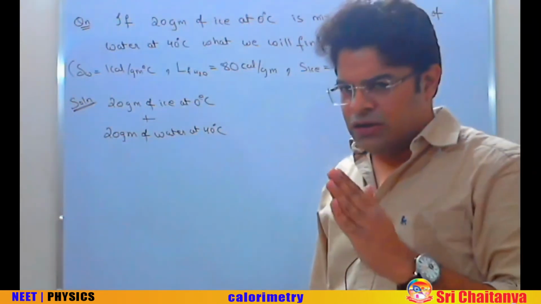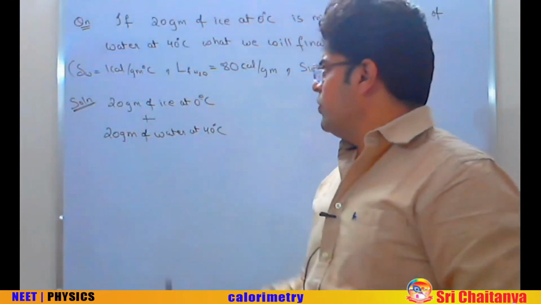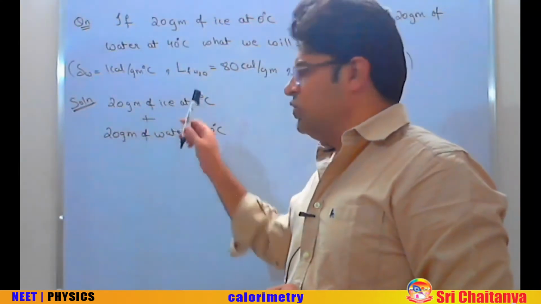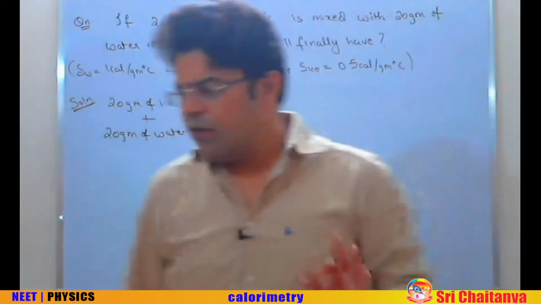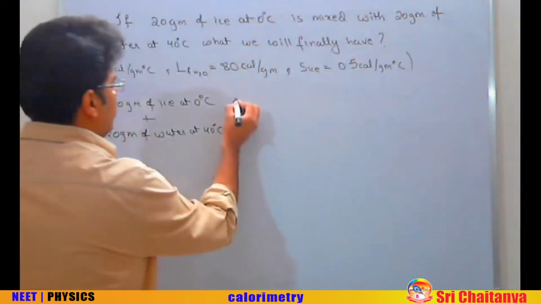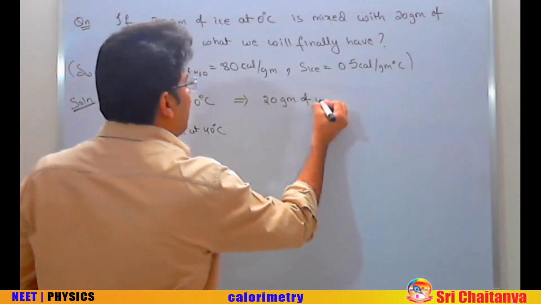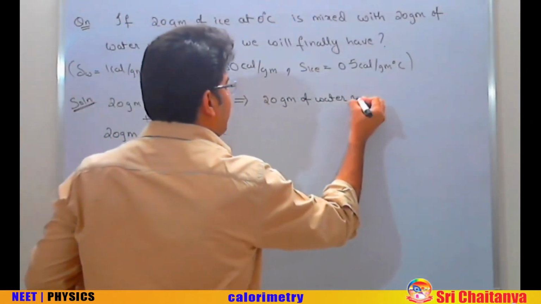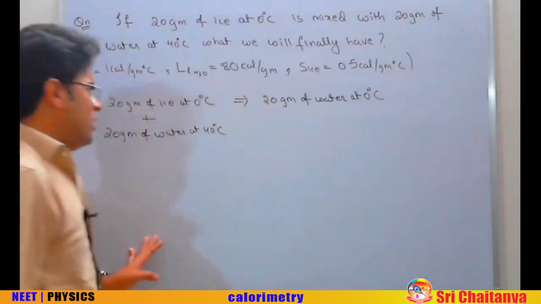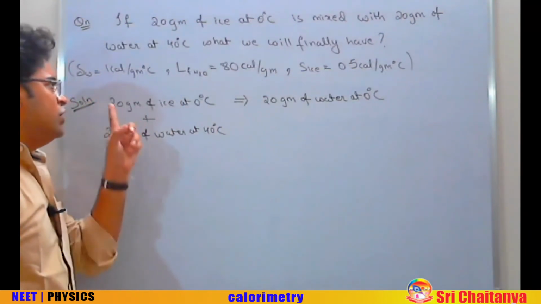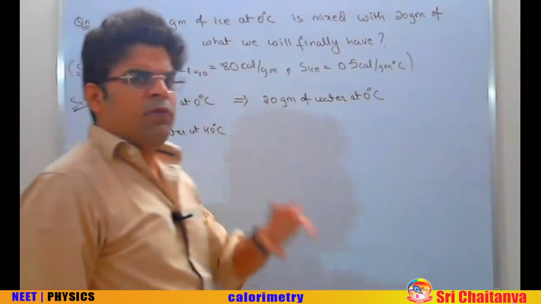I did not get it. Let me explain. If you have got 20 gram of ice at 0, I can think of it as being as good as having 20 gram of water at 0 degree centigrade. Now tell me, which one has got more energy, 20 gram of ice at 0 or 20 gram of water at 0?